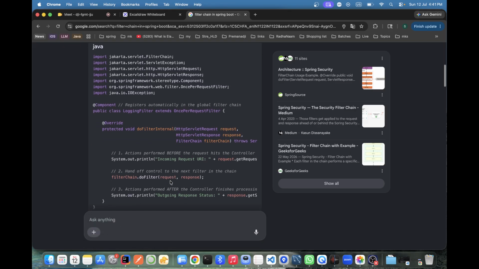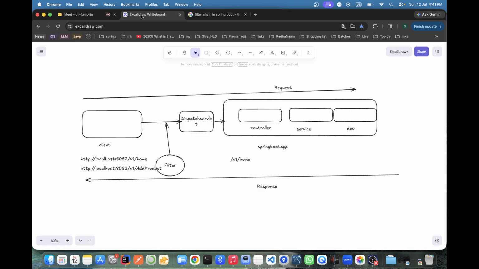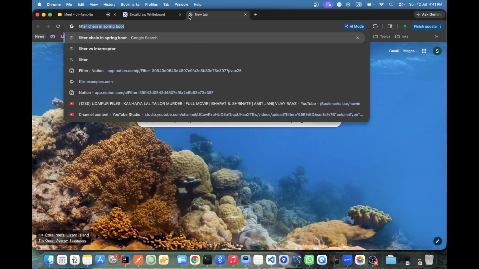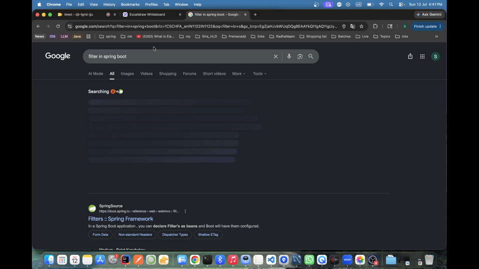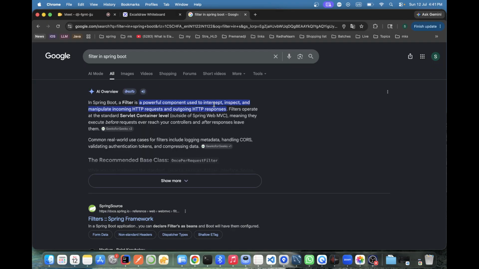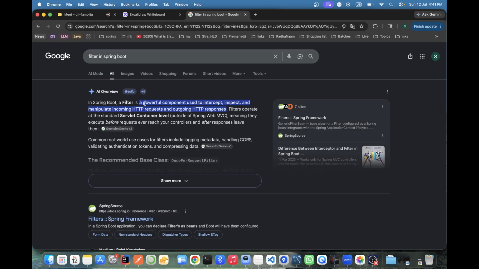This is filter chaining, they implemented actually. Now I just want to explain what a filter is. Can you explain to me what a filter is? Filter is a property where we basically provide security checks. You cannot say only in a REST API. In a normal Spring controller as well.